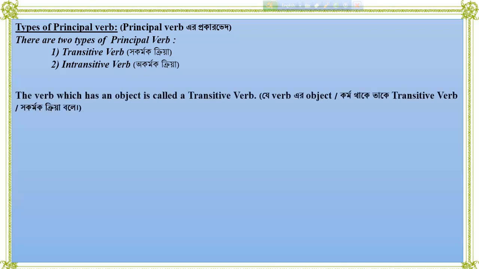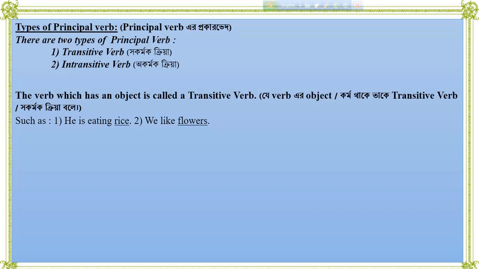What is transitive verb? সকর্মক ক্রিয়া কি? The verb which has an object is called a transitive verb. যে ভার্বের অবজেক্ট বা কর্ম থাকে তাকে ট্রানজিটিভ ভার্ব বা সকর্মক ক্রিয়া বলা হয়। Such as, he is eating rice.